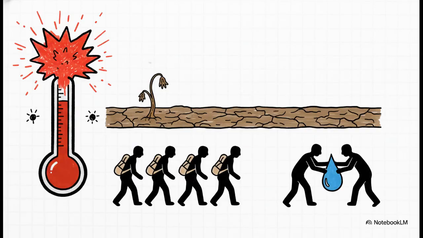Add to all of that the ultimate threat multiplier, climate change. The source material emphasizes that this is going to act as the ultimate geopolitical stress test. Driven by fossil fuels and human activity, this isn't just an environmental issue anymore. It is a critical security issue. As extreme weather devastates settlements and destroys arable land, it's going to displace massive populations. And unfortunately, that's going to spark desperate, violent conflicts over dwindling basic resources.